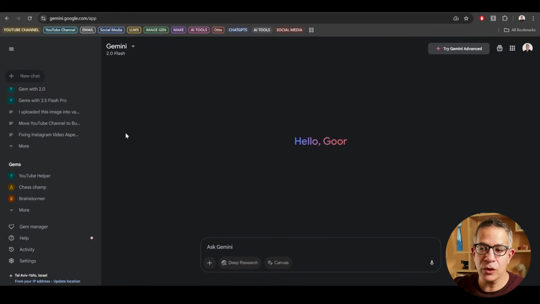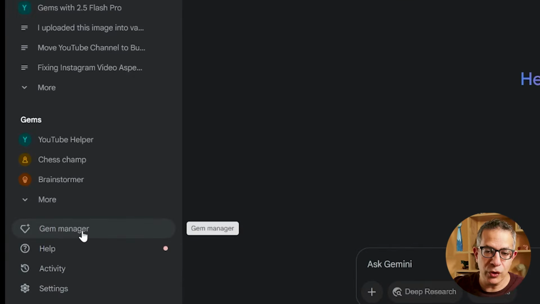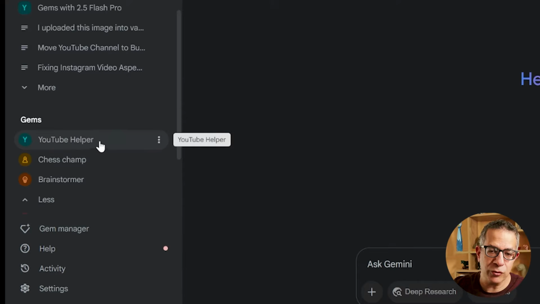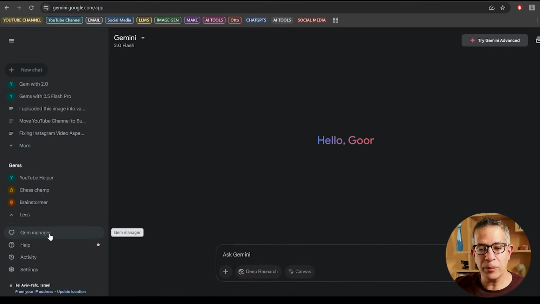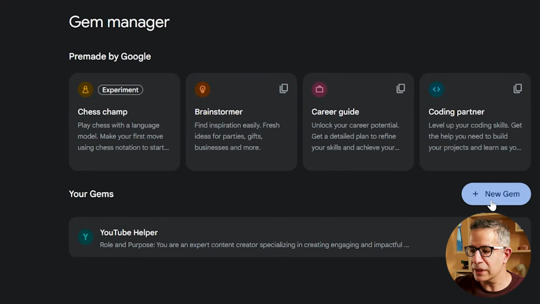In Gemini, they didn't call them projects, they call them gems. If you go into Gem Manager here on the left, I've got my YouTube Helper set up. And in Gem Manager, you can create a new gem by selecting this button here.